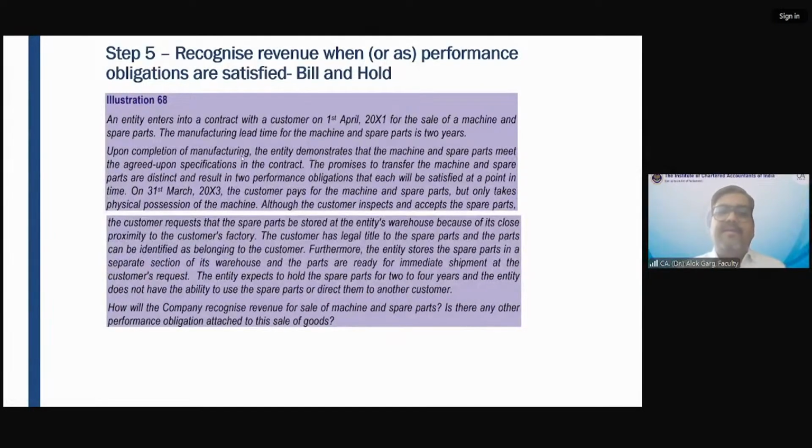An entity enters into a contract with a customer on 1st April 20x1 for the sale of a machine and spare parts.